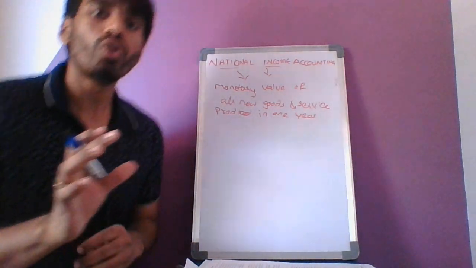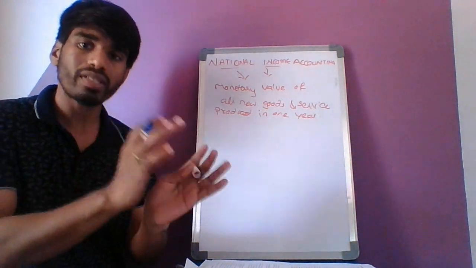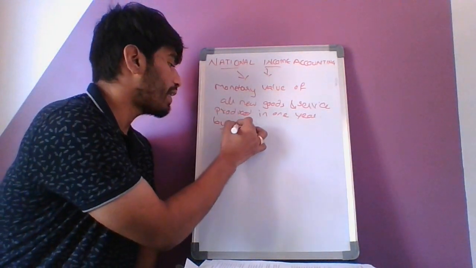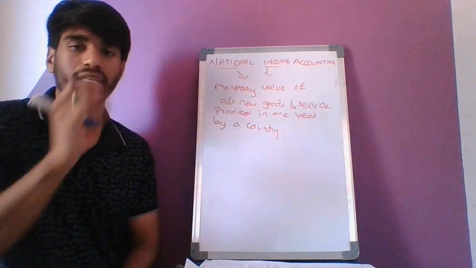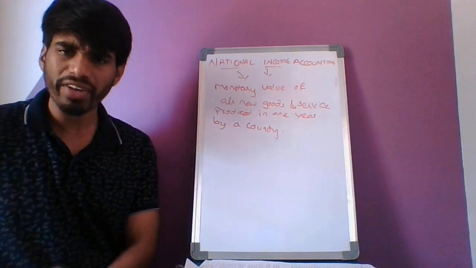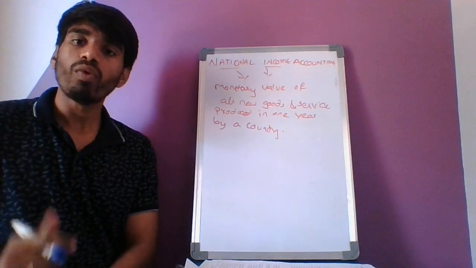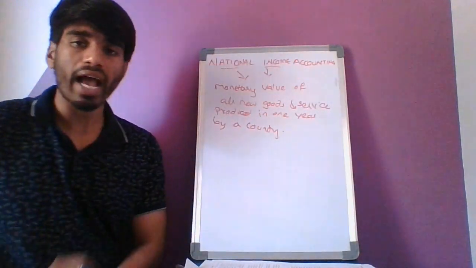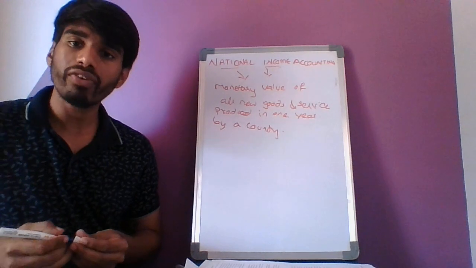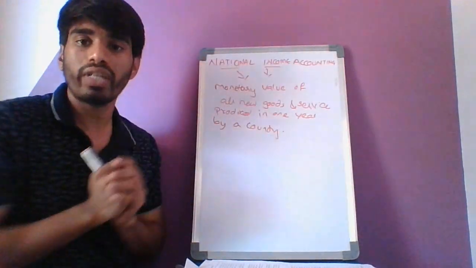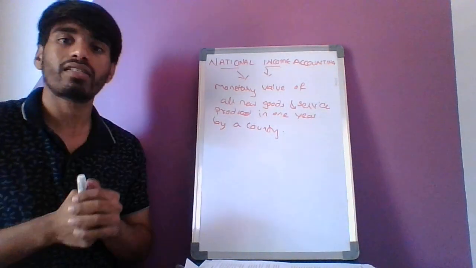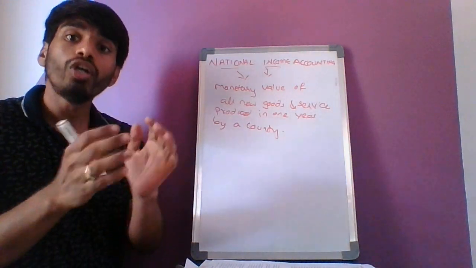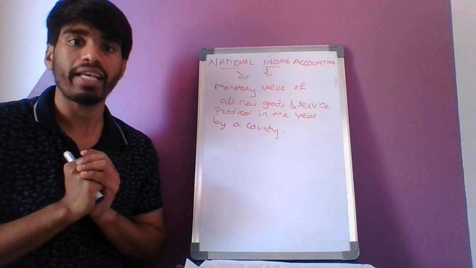National income is the total monetary value of all new goods and services produced in 1 year by a country, or in a country. Okay, now we got the definition of national income. Now let us see what national income accounting refers to. Why is the word accounting there? Accounting refers to those techniques and systems which are used to calculate this national income, or to calculate the output of a country.